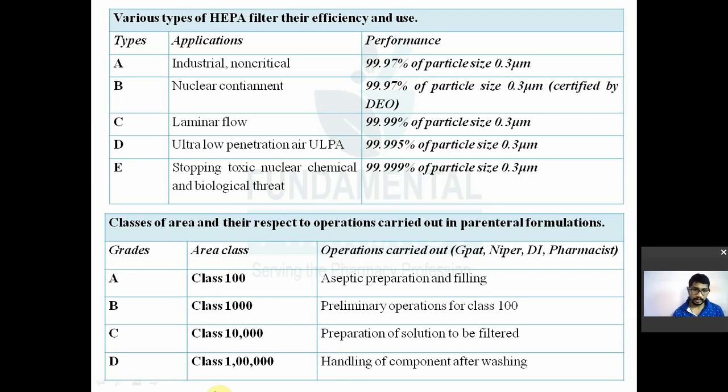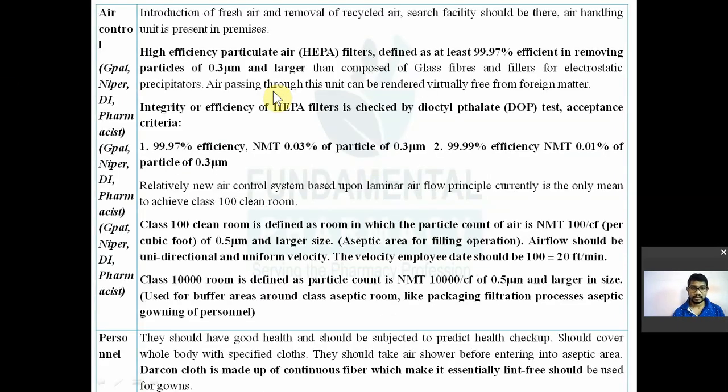So it is very important, you should be able to define the class of area, class 100, class 1000, class 10,000, class 1 lakh. Okay, then you should be able to match these values. Okay, so what is industrial and non-critical operation, HEPA filters, so they will remove which particle size etc. So laminar flow में कितना होता है, 99.99% efficient होता है to remove 0.3 micron particles. ये याद रखो आप, ये पूरा पहला स्लाइड और ये स्लाइड.